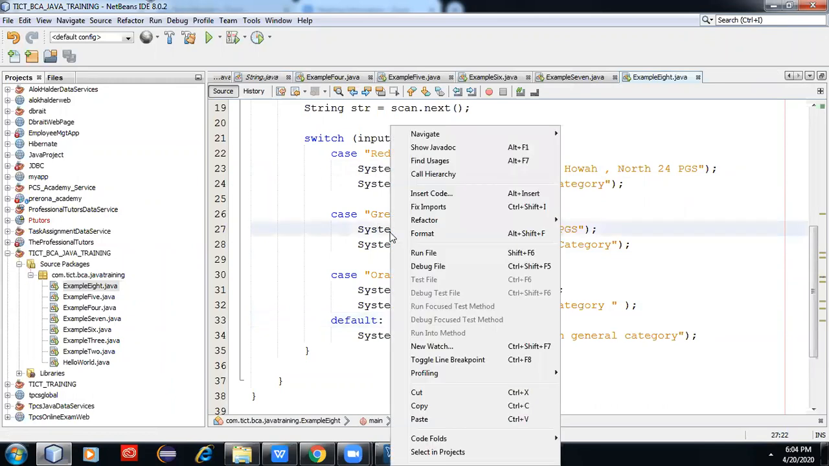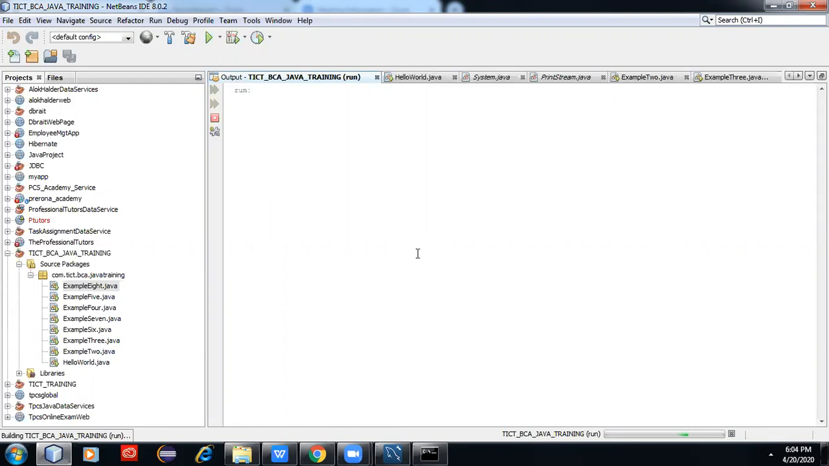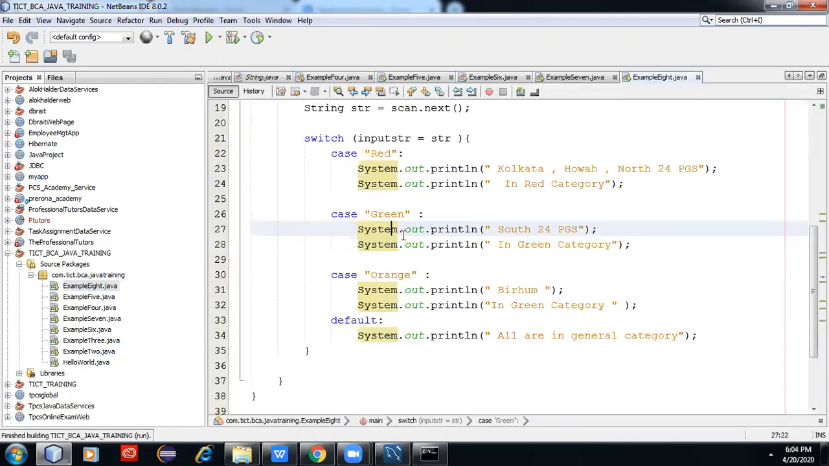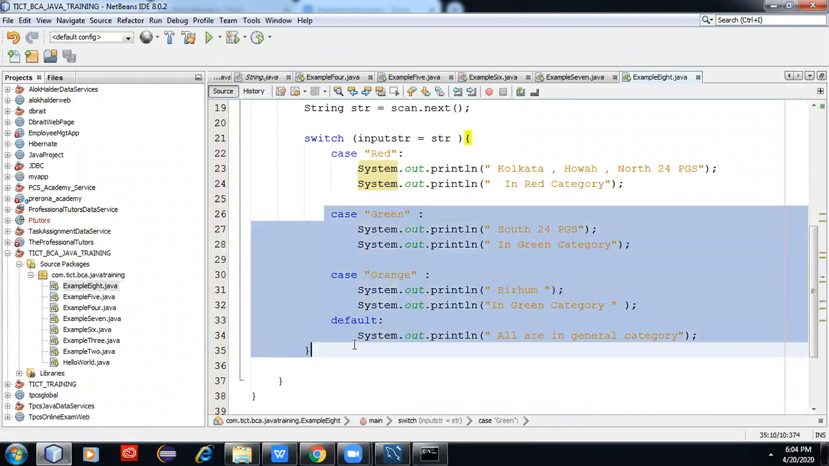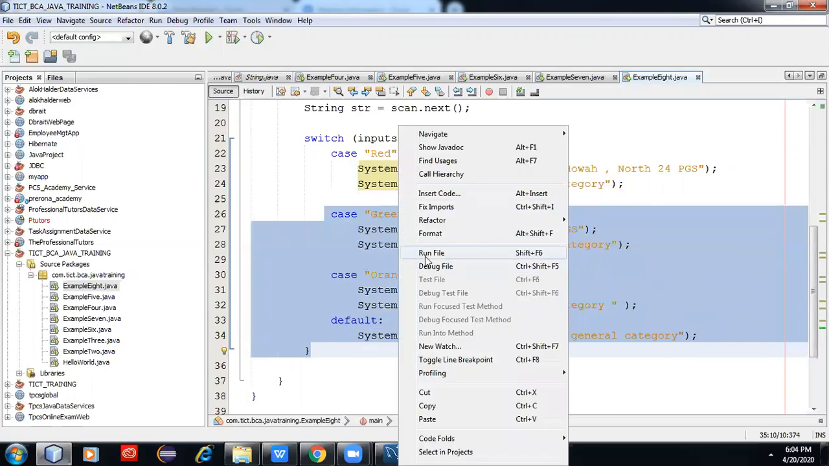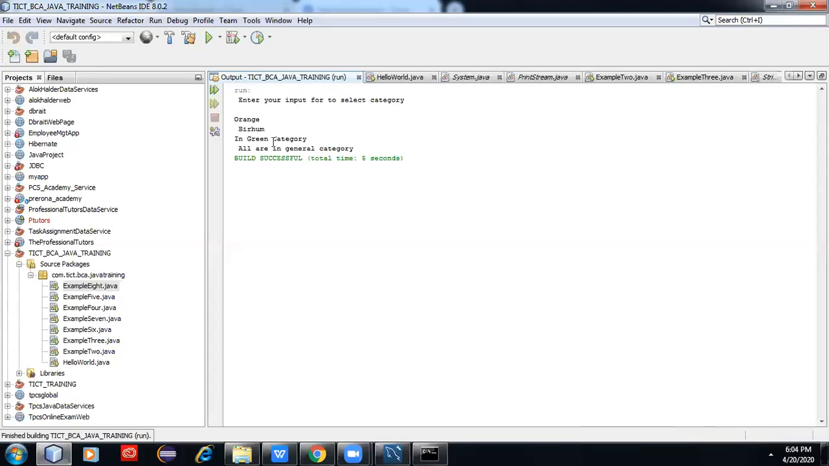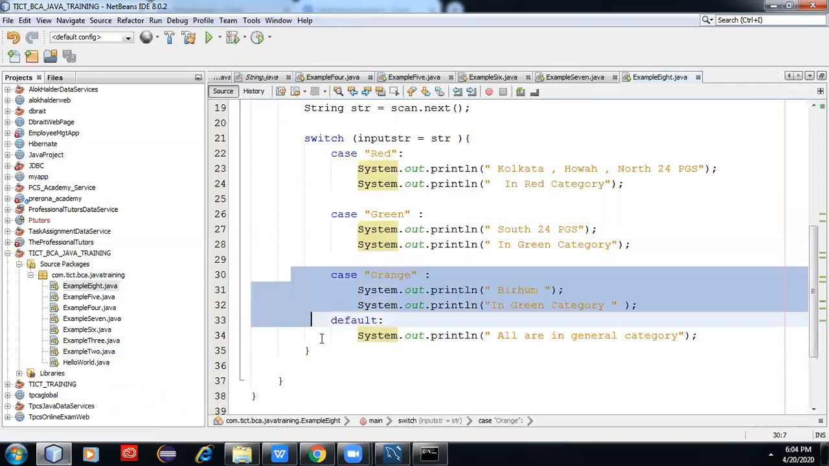Okay, run the program again. I am giving green as input. You will notice the second line onwards is printing. It will print from this line onwards. This line onwards, everything is printed. If we give orange, you can run the program, give the input as orange, the orange category. Actually, it is printing from here to everything, from this line to default.